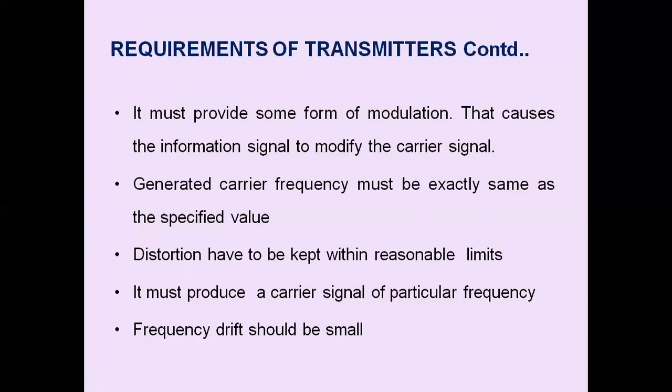The maximum frequency drift permitted in a radio transmitter is plus or minus 0.002% for short waves and UHF transmitters. By frequency scintillation is meant abrupt changes in frequency caused mostly by abrupt variations in the load. And we have to see that frequency drift should be very small.